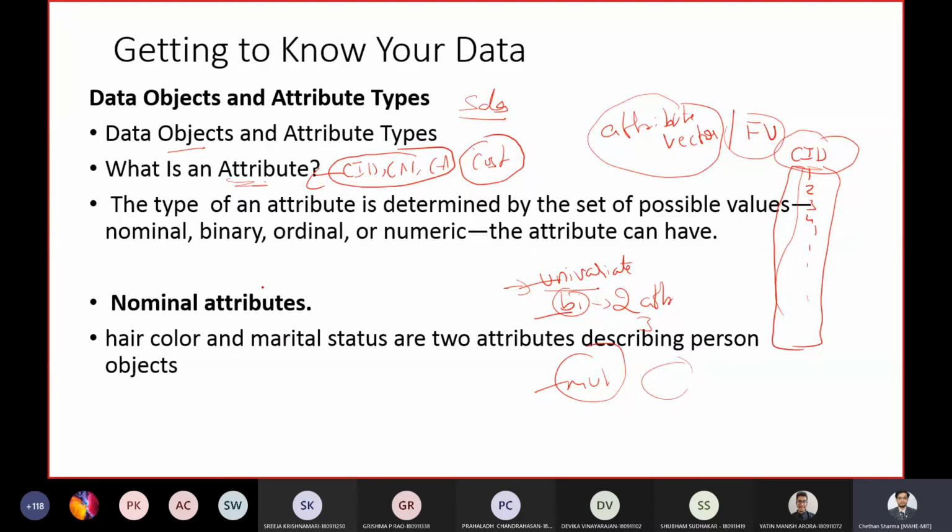Okay. Next, we will see what the types of attributes are. There are multiple types, and we'll see them one by one. The first type is the nominal attribute. The term nominal means something related to names.